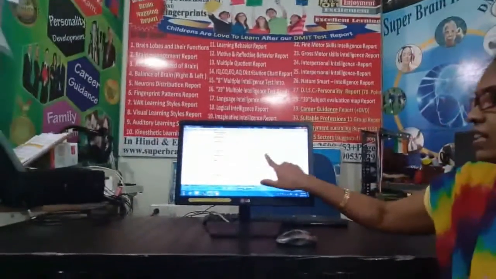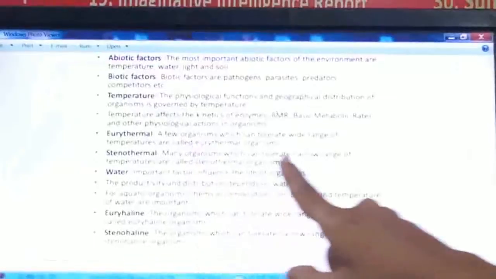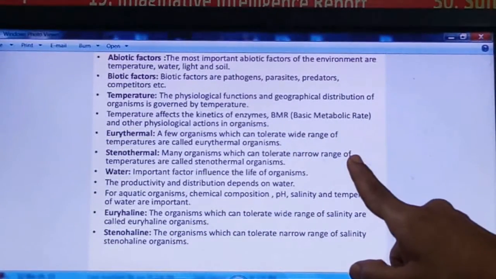In this range only, suppose any organism is able to survive nicely and reproduce highly, then that range of temperature is called a narrow range of temperature, and the organism which survives in such a narrow range of temperature is known as the stenothermal organism, right? So these are the two terms related to temperature. Eurythermal, wide range of temperature. Stenothermal, narrow range of temperature.